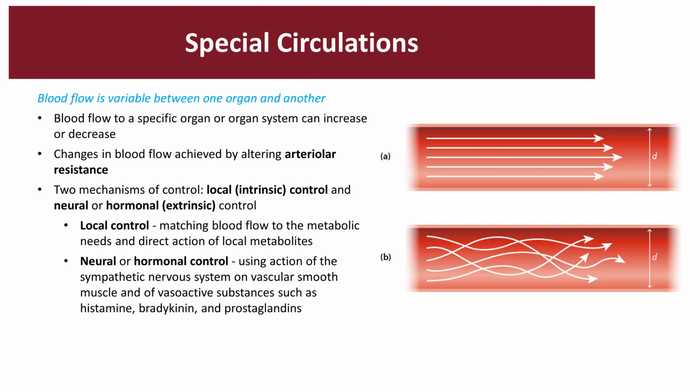Special circulations. Blood flow is variable between one organ and another. Blood flow can change by increasing or decreasing, and this is achieved by changing the arteriolar resistance. There are two mechanisms that control our blood flow in our body: the local, aka intrinsic control, and neuronal or hormonal extrinsic control. Local control allows matching the blood flow to the metabolic needs based on direct actions of certain kinds of metabolites. Neuronal or hormonal control uses actions of the sympathetic nervous system on the vascular smooth muscle and vasoactive substances such as histamine, bradykinin, and prostaglandins.